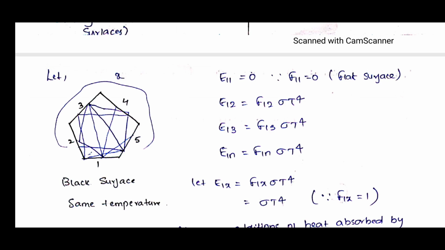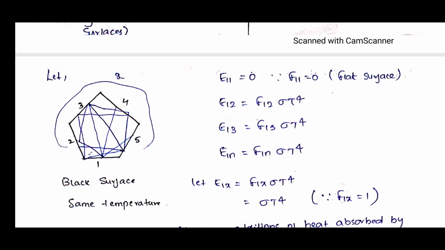So what do we have to write? We have to write E12. What is E13, E14, E15? Okay. Now the first one is E11. What was the formula for E? That is shape factor into sigma into T power 4. But what is the shape factor F11? It is 0. Why is it 0? Because for flat surfaces, F11 is equal to 0, as we learned in the previous note. Now if F11 is equal to 0, E11 will become 0.